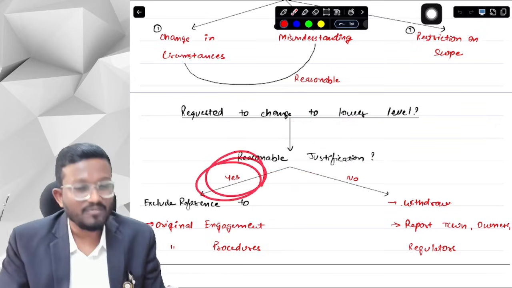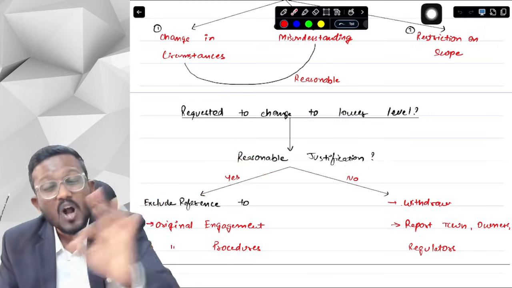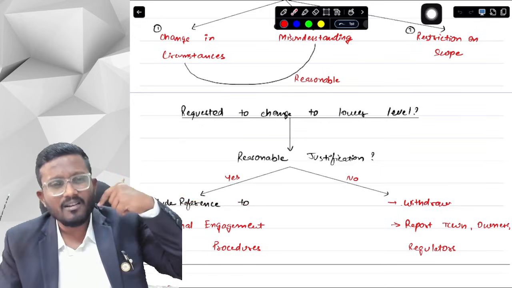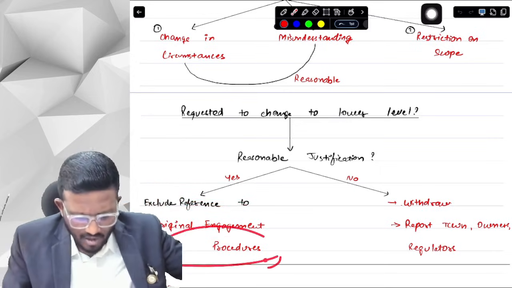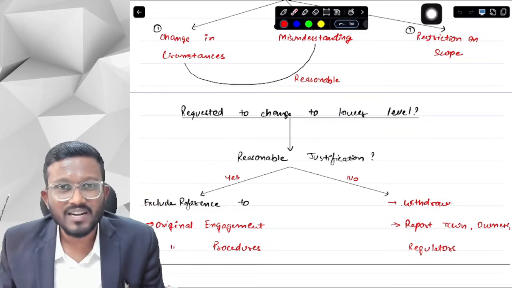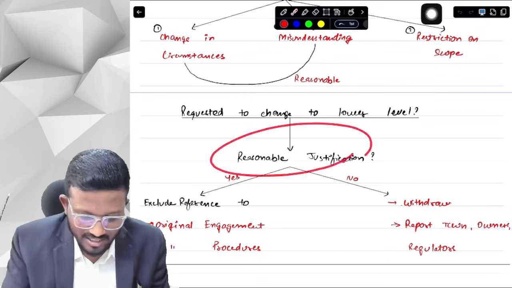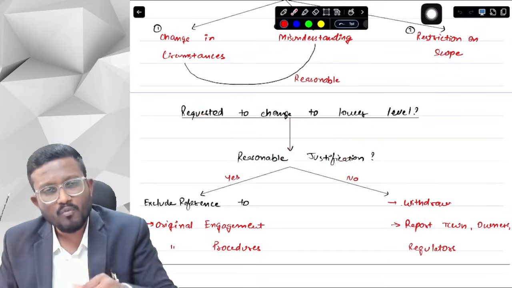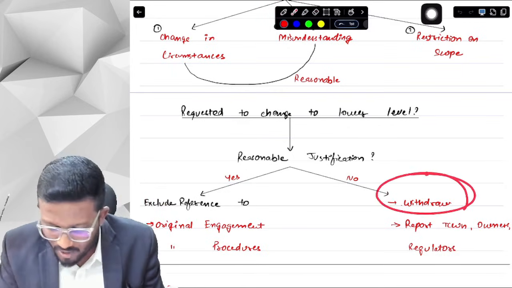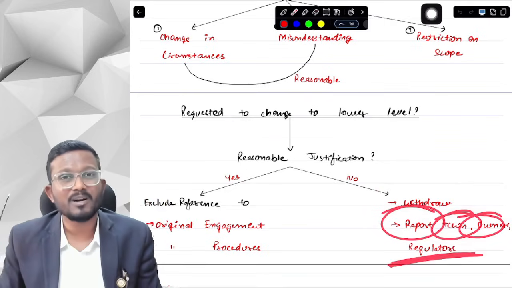If yes, there is a reasonable justification, then in the new report, the review or related services report, you should not include any reference to the original engagement or any of the procedures performed in your original audit. The exception is if the new engagement is agreed upon procedures, then you can include the reference to your original procedures. Okay, yes sir. What if the reasonable justification is not there? If there is no reasonable justification and you want to continue the audit but management is not allowing you to continue, then there is a deadlock situation. Then we will need to withdraw from the engagement, and we will need to see whether it is our obligation to report to TCWG, owners, regulators about this particular situation or not.